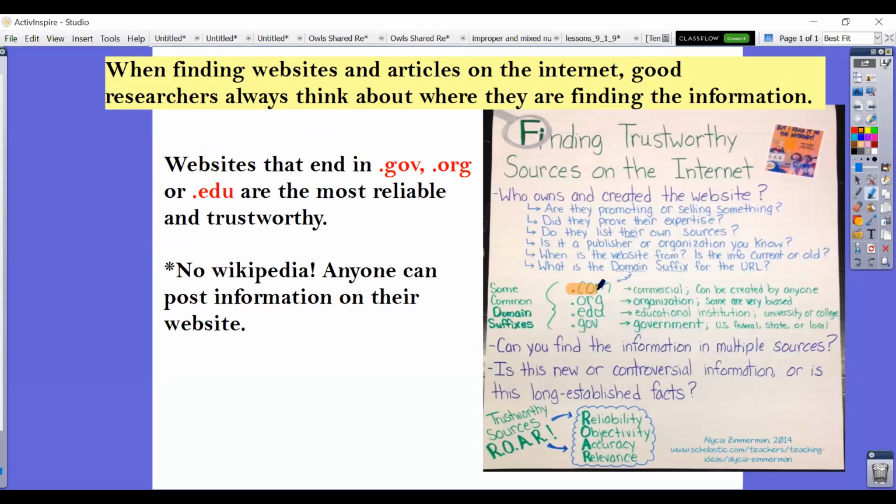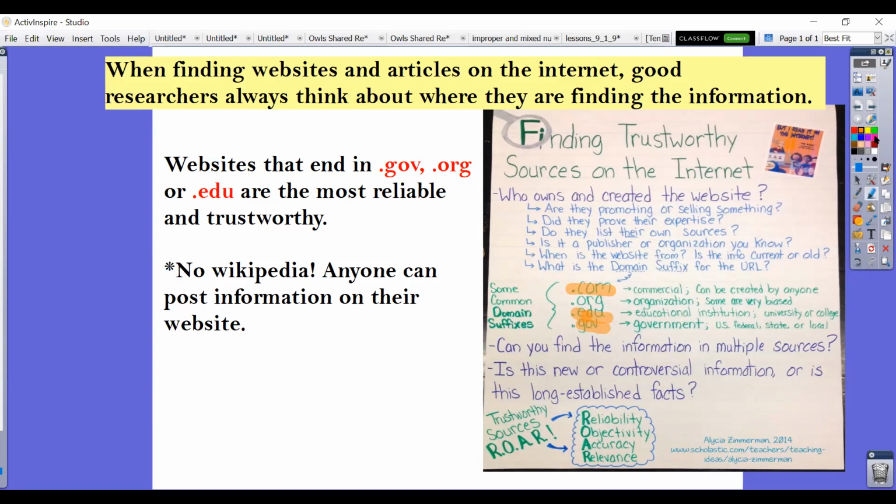.coms can be a little tricky because really they can be created by anyone. So if you do go to a .com, you really want to investigate the website more and look into who is publishing it and if it's coming from a reputable source. .edus are great because they come from an educational institution like a university or a college, so the information is fact-checked and correct. A .gov would also be a great website because it's information that's been posted by the government.